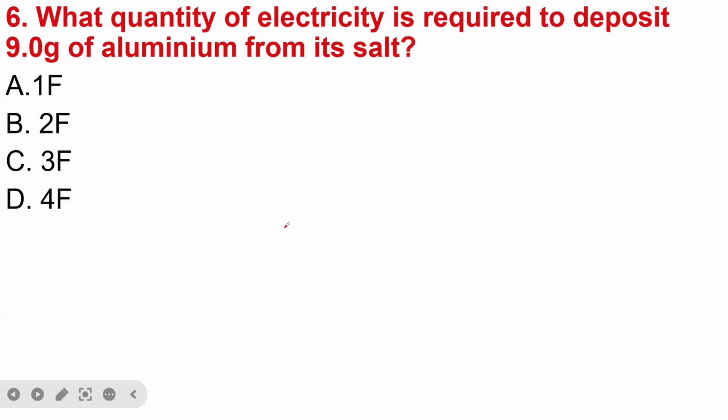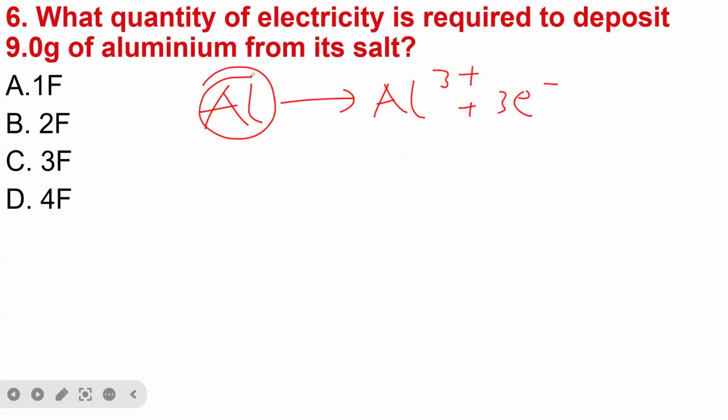So then another question is, what quantity of electricity is required to deposit 9.0 gram of aluminium from its salts? For aluminium, usually it dissociates to produce aluminium 3 plus. Then at the end, 3 electrons will be used to make this aluminium neutral. So it means that here we have, of course, 3 Faradays.